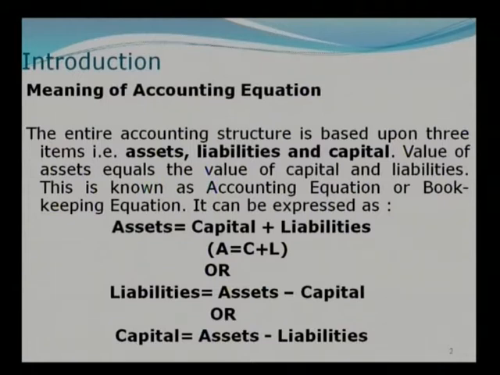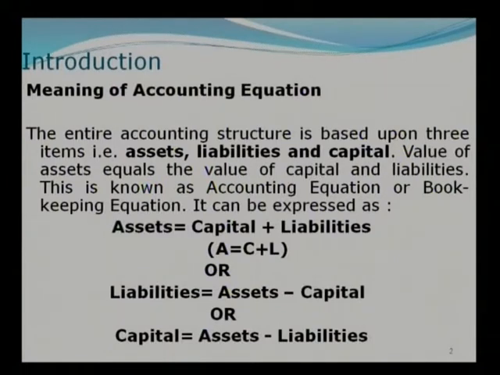I'll first of all tell you the meaning of accounting equation. Friends, most of the authors give one accounting equation which is known as assets is equal to capital plus liabilities. Now this entire accounting structure is based upon three items, that is the assets, liabilities and capital. Value of assets equals the value of capital and liabilities. This is known as accounting equation.